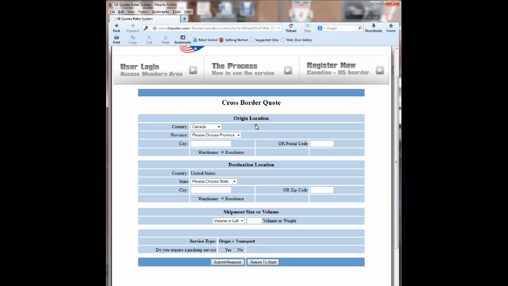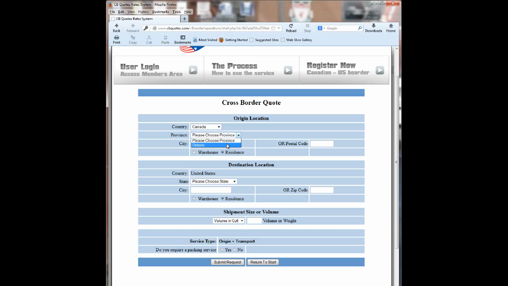The first part of this is the origin location, and as you'll see, it gives you an option here to choose the country of origin. The two countries that are offered are Canada and the United States. In this particular case, we're going to choose Canada. You then go to the province of choice. And in this case, Ontario is the only province listed.